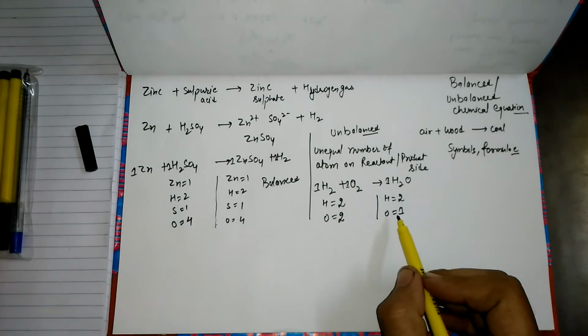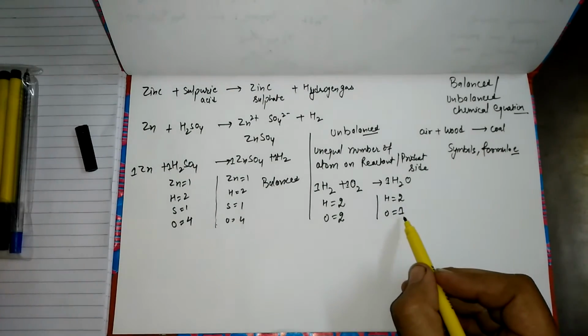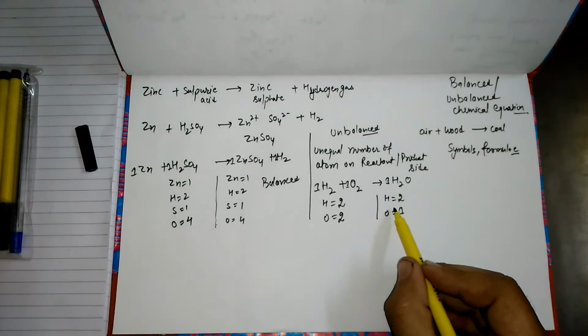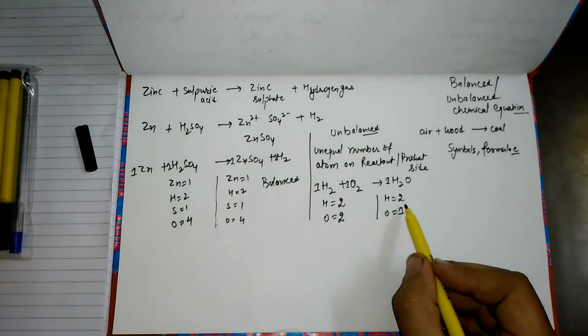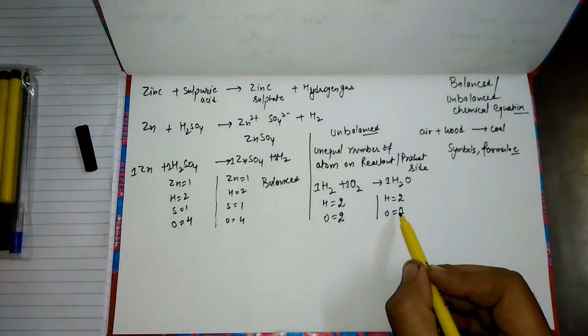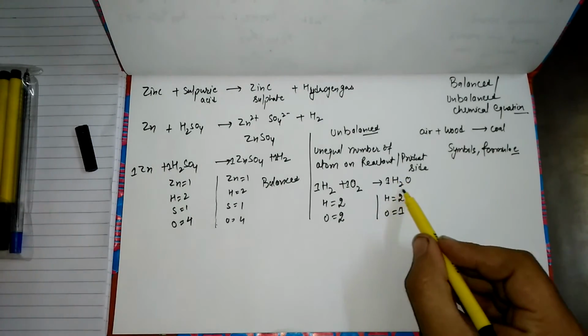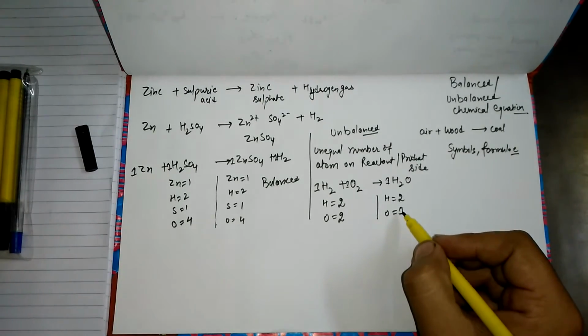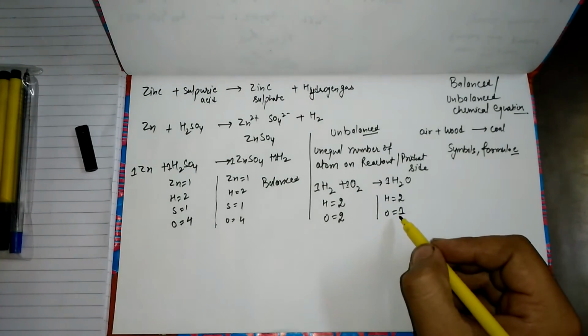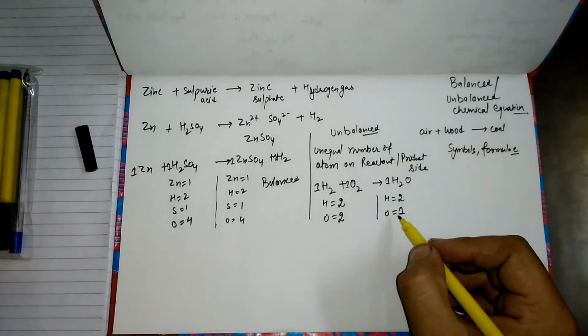To have 2 oxygen atoms on the right hand side, we will multiply this H2O with 2. Just remember this one way of balancing the chemical equation. You have to learn it as it is. We call this method the hit and trial method. You have to learn this method as it is.